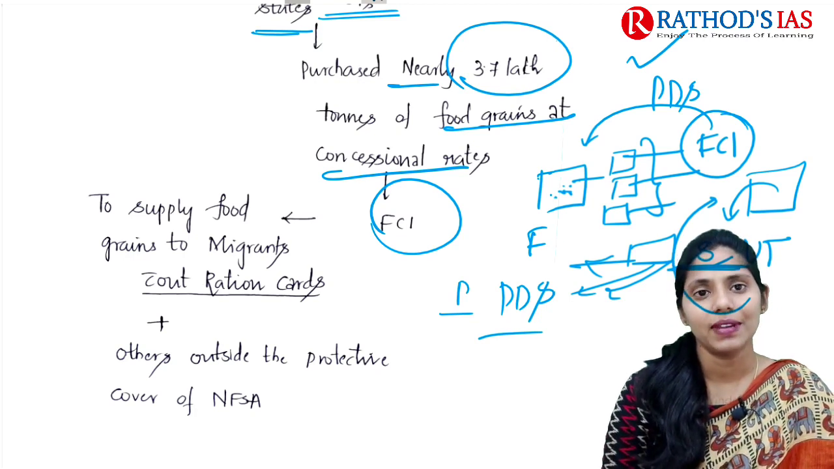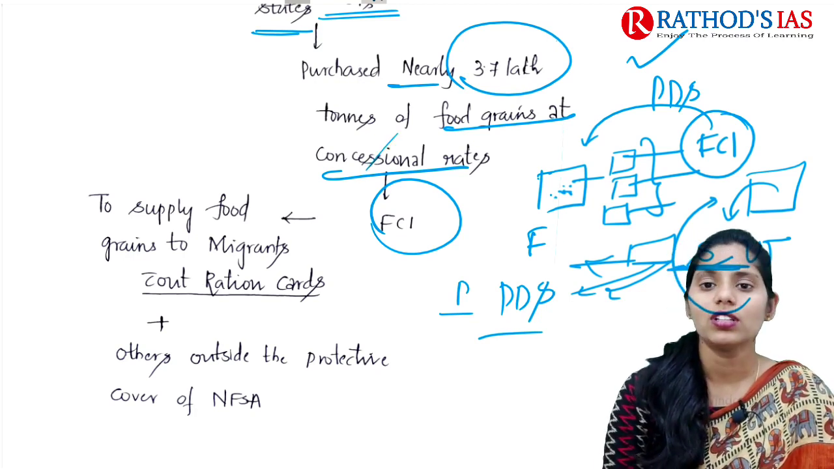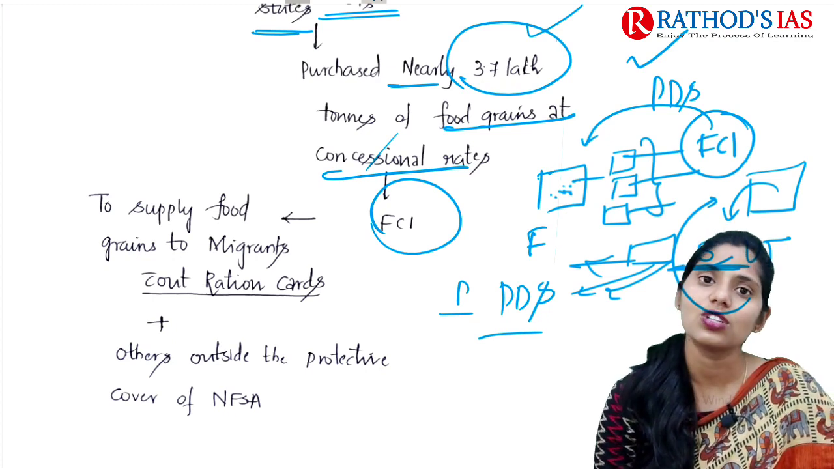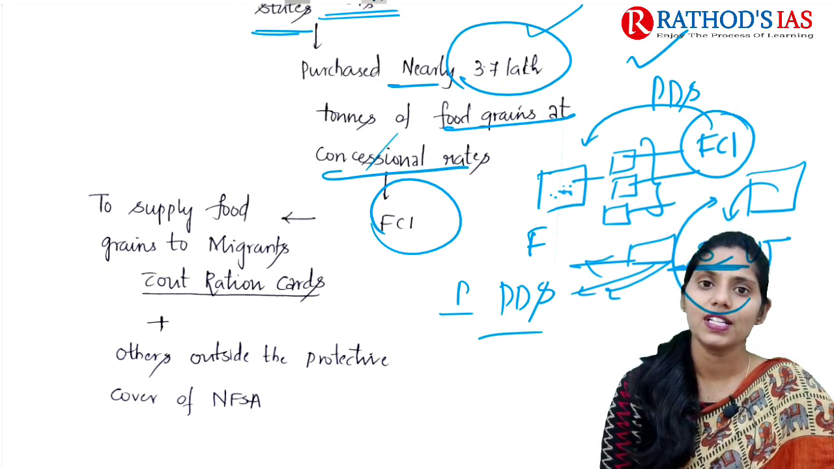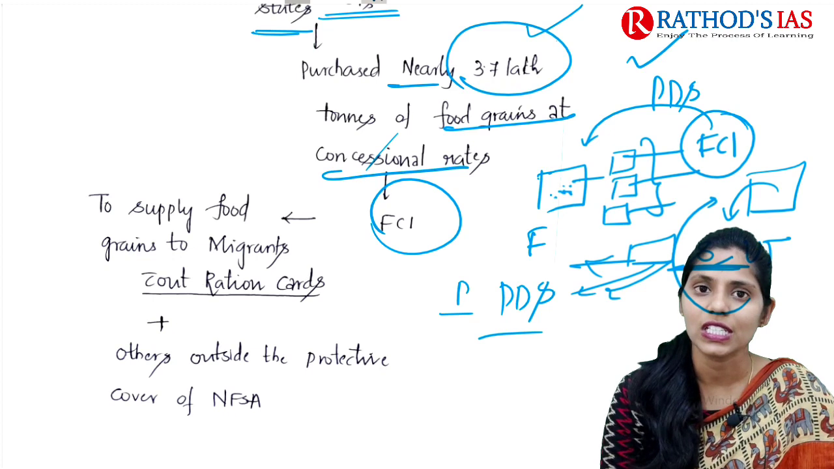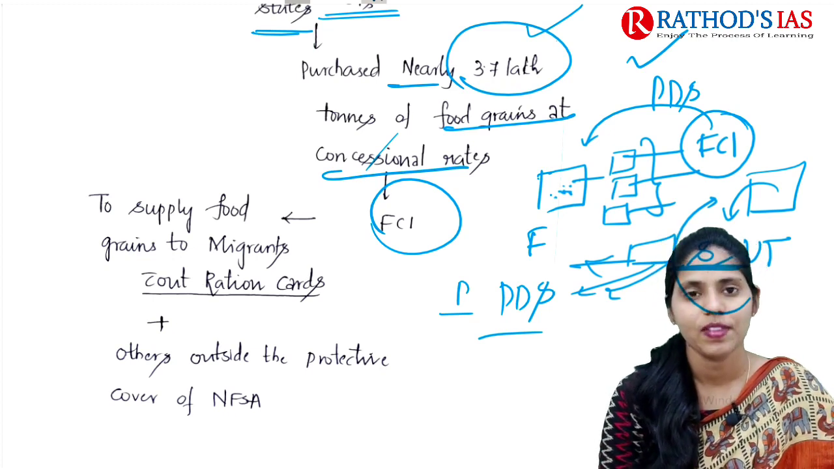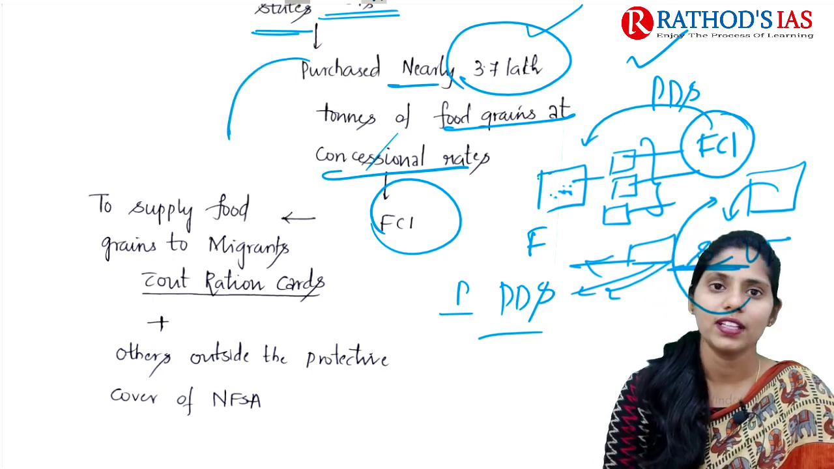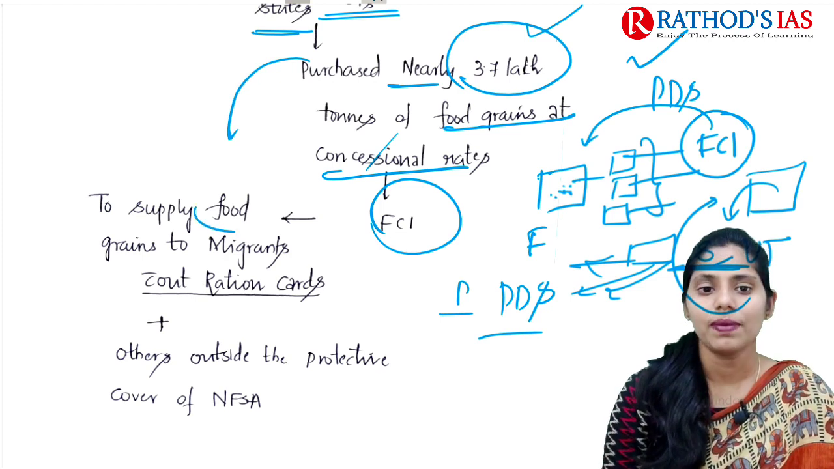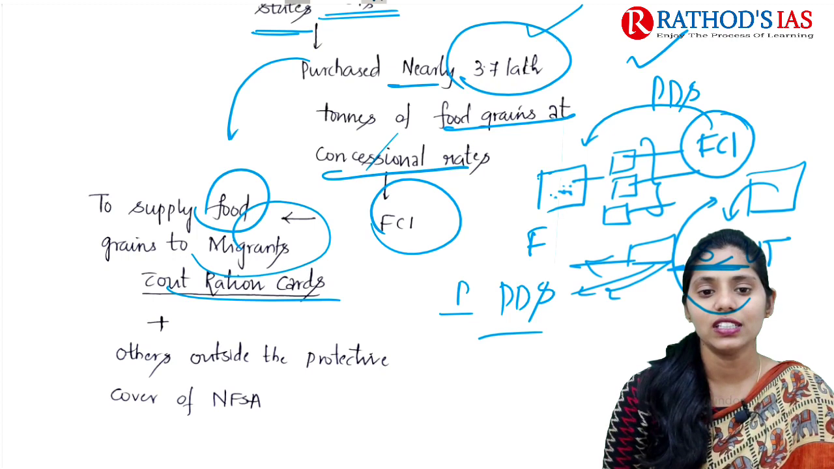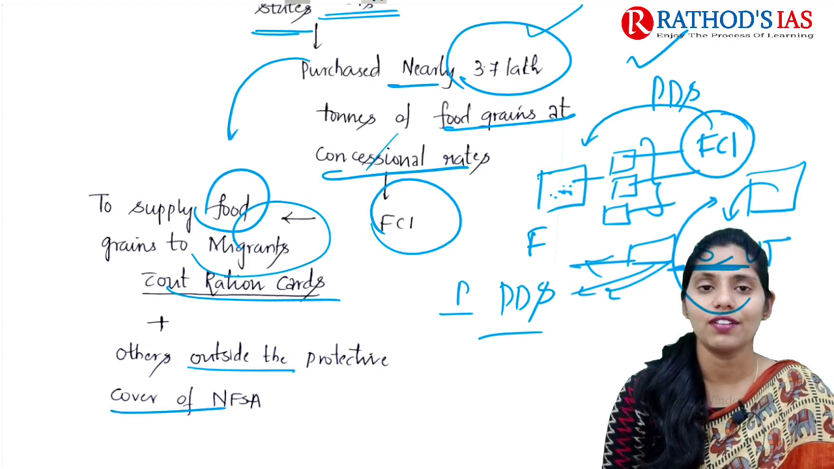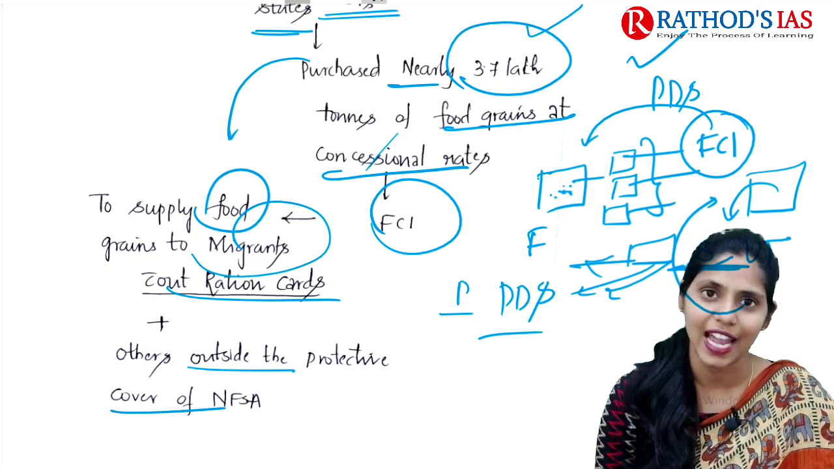FCI mainly says that about 3.7 lakh tons of food grains were purchased by states and union territories at concessional rates. These are mainly used by the states and union territories to supply food grains to migrants without ration cards and others who are outside the protective cover of the National Food Security Act.